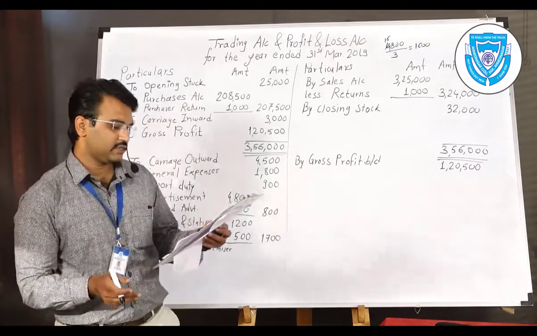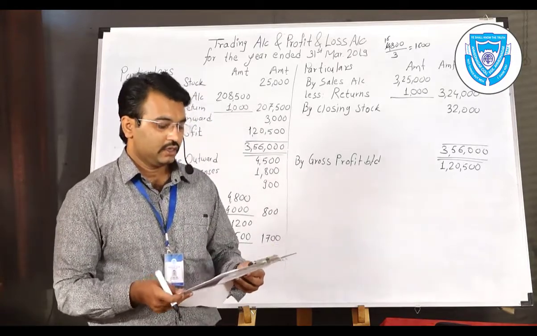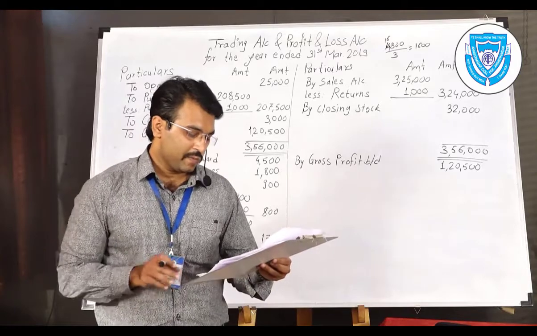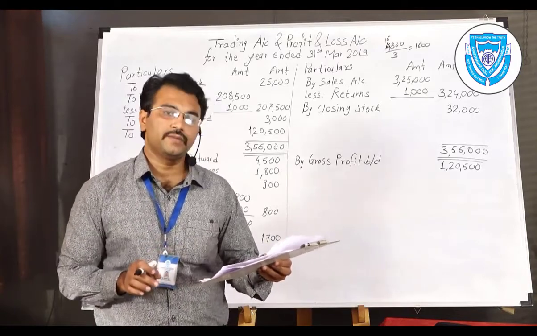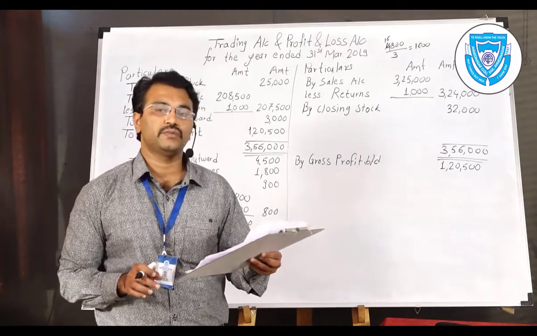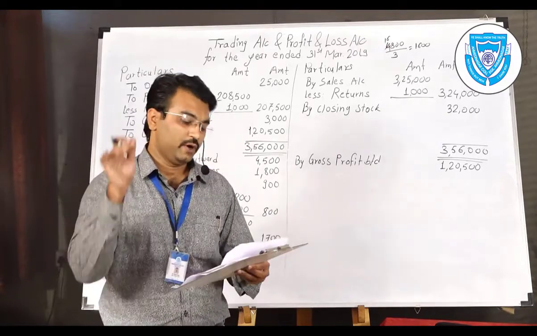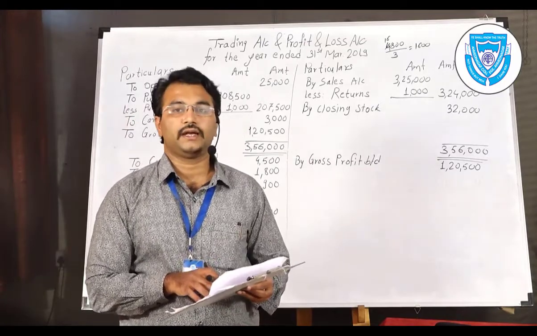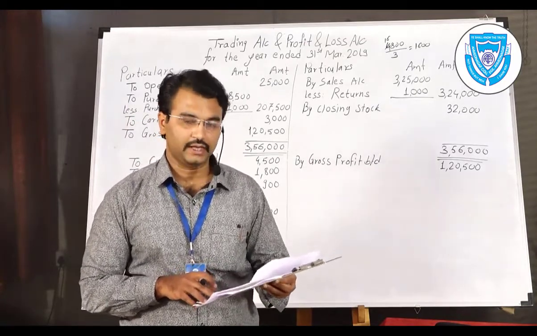What is the given adjustment about that? The new figure is given. The adjustment is like that: value of leasehold premises on 31st March 2019 is rupees 1 lakh. The amount originally provided in the trial balance is 1,10,000. Now it is 1 lakh.